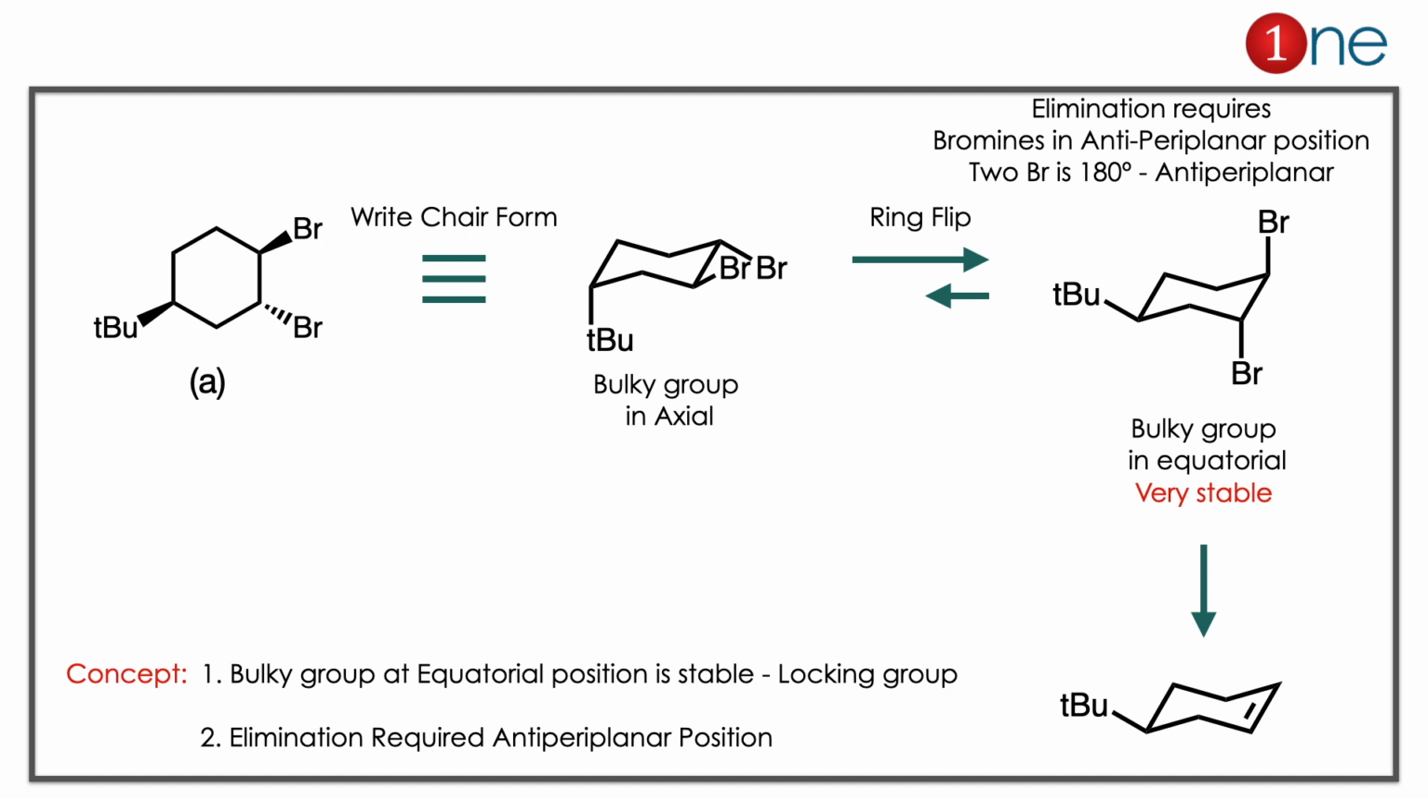This reaction is only possible if you start from trans bromines. If you start from cis bromines, the anti-periplanar relationship, which is 180 degrees, will not be possible. So the elimination is not possible. So the answer is clearly A. The tertiary butyl and 1 bromine are cis, and both bromines are trans to each other. Here the concepts you have to learn are, first, a bulky group at the equatorial position is always stable. It is called a locking group. Second, elimination requires an anti-periplanar position.